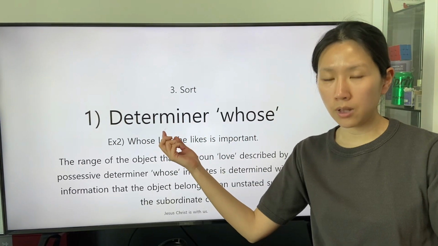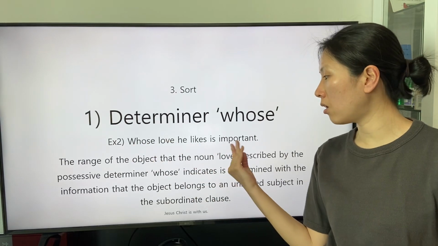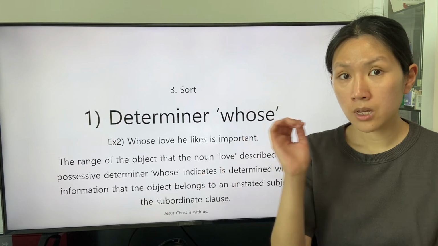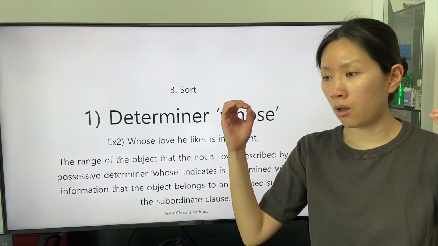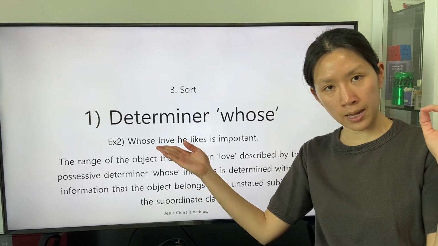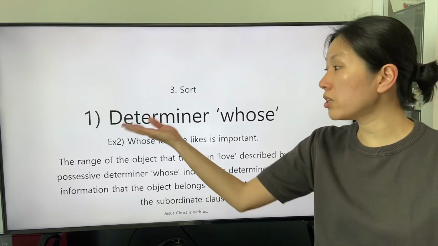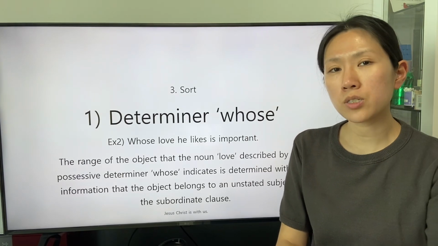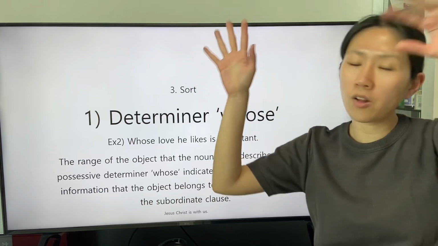The abstract noun love is described by the determiner whose in the declarative statement. We can know that the speaker does not have the interrogative intention. The speaker reveals that the object indicated by the abstract noun love belongs to an unstated subject in this sentence. The speaker just focuses on the object belongs to an unstated subject.